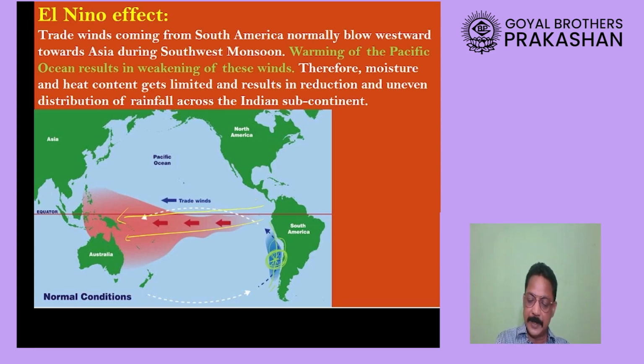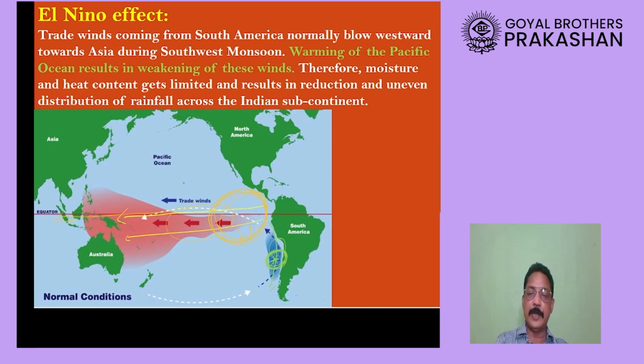When this area has high temperature, it will itself develop low pressure. Now wind cannot move from low pressure to low pressure. So low pressure already starts developing here on this water, and that is why the winds will not be able to come towards India.